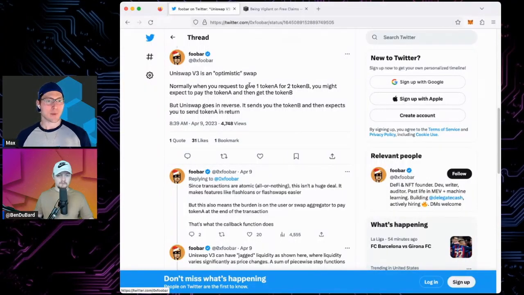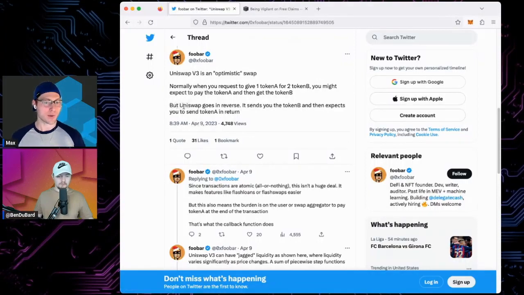Uniswap v3 is an optimistic swap. And I've read about the optimistic swaps before. Super interesting how this stuff works. Normally, when you request to give one token A for 2 token B, you might expect to pay that much and get token B. That's the usual way of explaining how this stuff works, which is fine for the layperson just to really grok it. But it's actually a little bit more in depth than that.